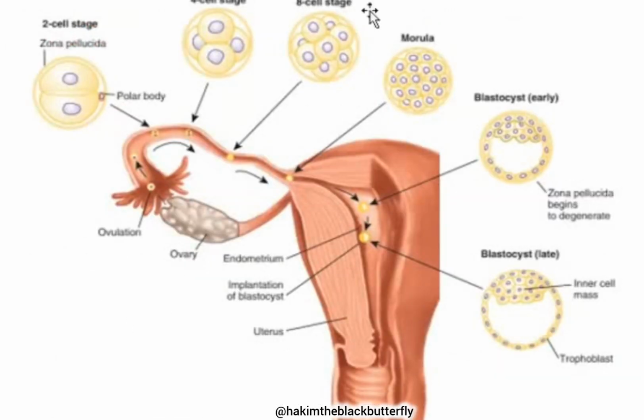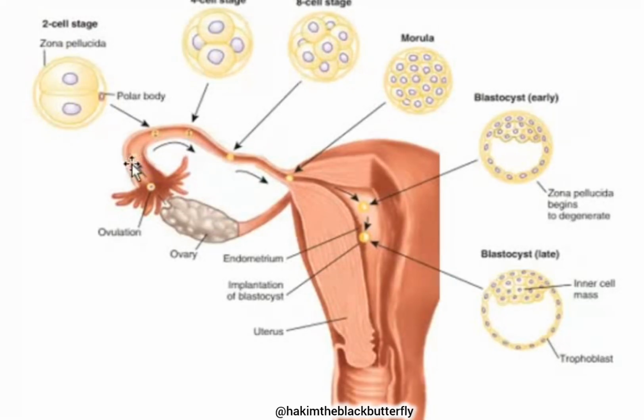Now, this is a simple illustration showing us what happens during the first week of development. When the ovum was ovulated, it was premature. But by the time it is fertilized by the sperm, it would have completed its maturation process. It will be fertilized by the sperm and it will form a zygote. And that zygote is one cell and it is the first stage of the embryo. That zygote is one cell containing 46 chromosomes.